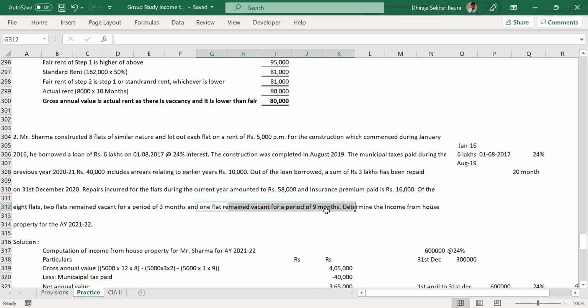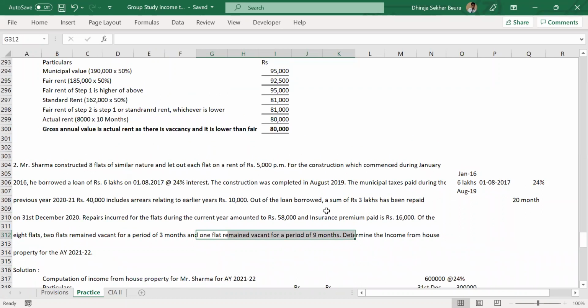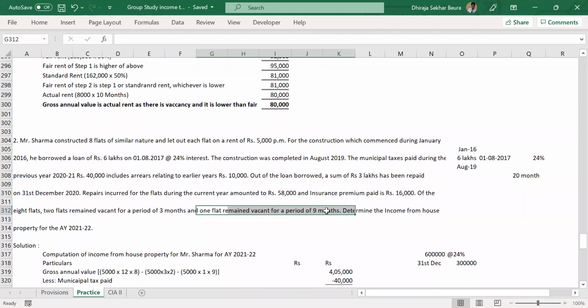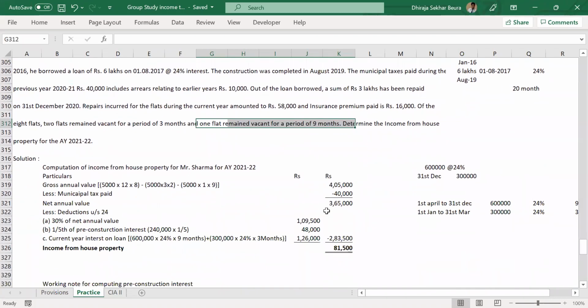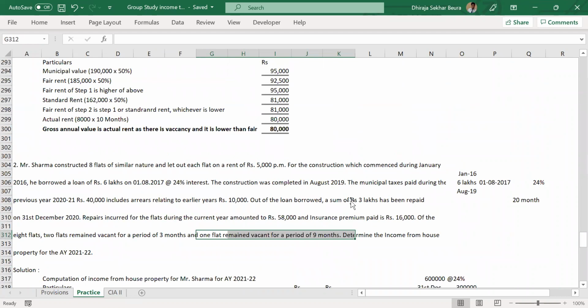Anybody who got the answer? With 1,29,500. No, that is incorrect. How much is the interest portion? Can you tell? 1,26,000, right? How about the 1/5 portion? Have you taken that? Oh, no. Yes, I missed. Okay. So it was 20 months.